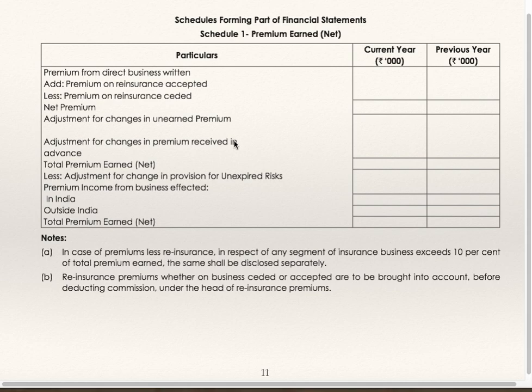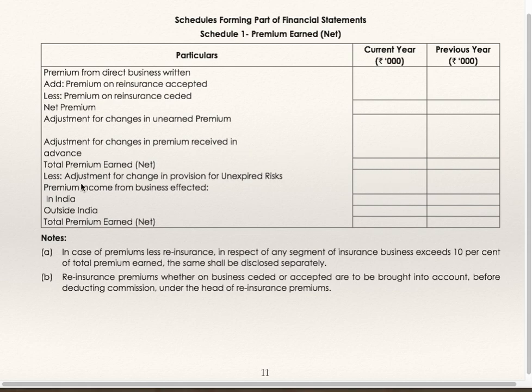Adjustment for changes in premium received in advance. That is, opening outstanding and closing outstanding premium is to be adjusted here. Opening received in advance and closing received in advance is to be adjusted here. Opening outstanding is to be deducted, closing outstanding is to be added. Opening received in advance is to be added, closing received in advance is to be deducted.